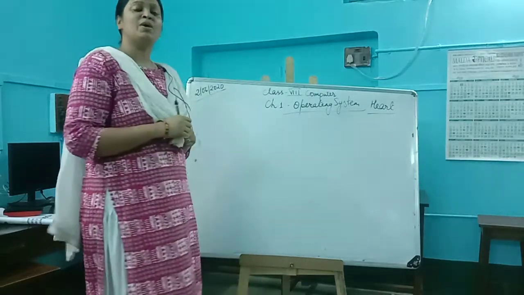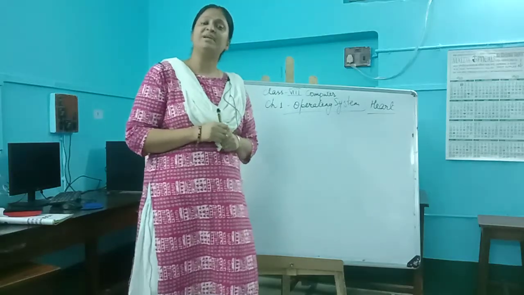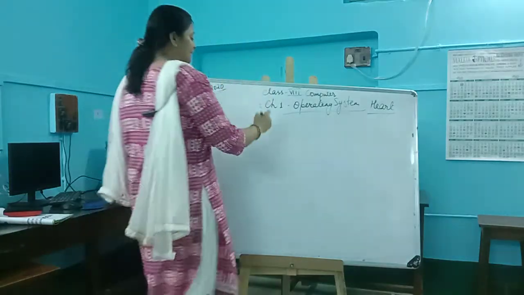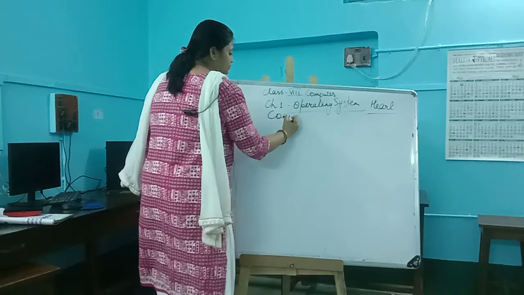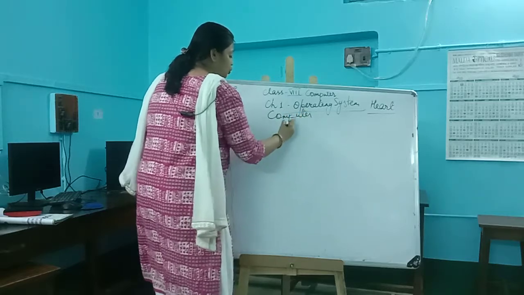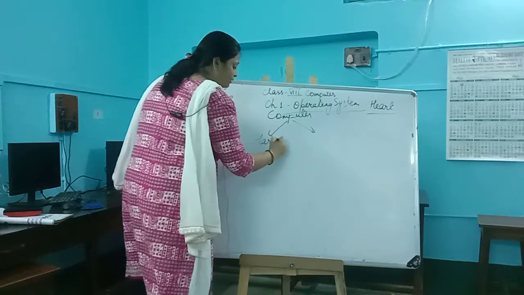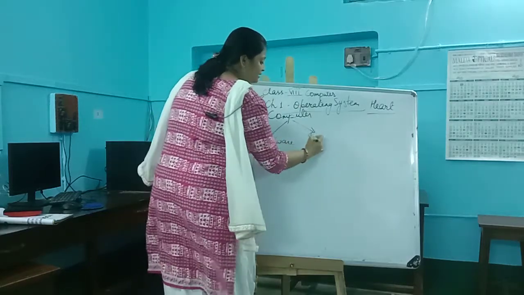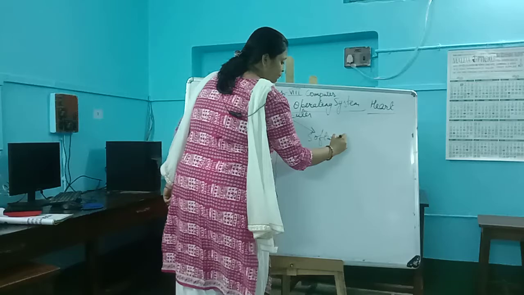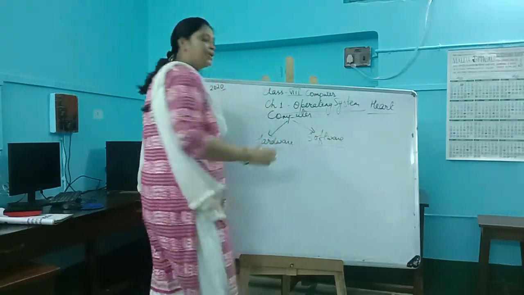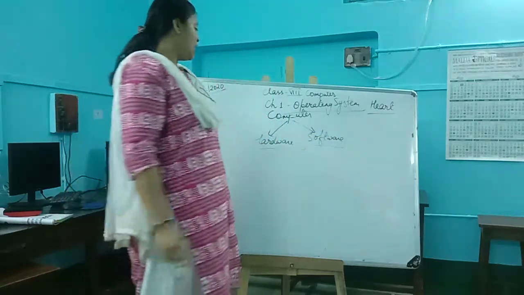Now students, we all have read in our previous classes that our computer is divided into two parts. One is your hardware and the other is software. Now what is this hardware and what is the software?